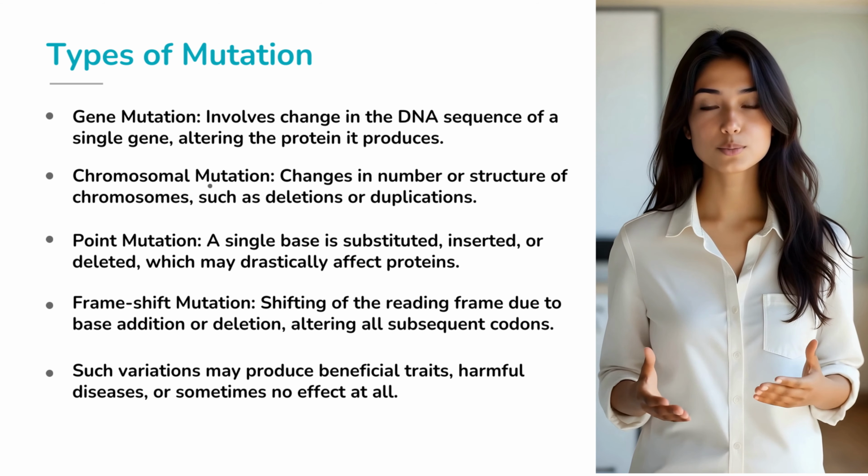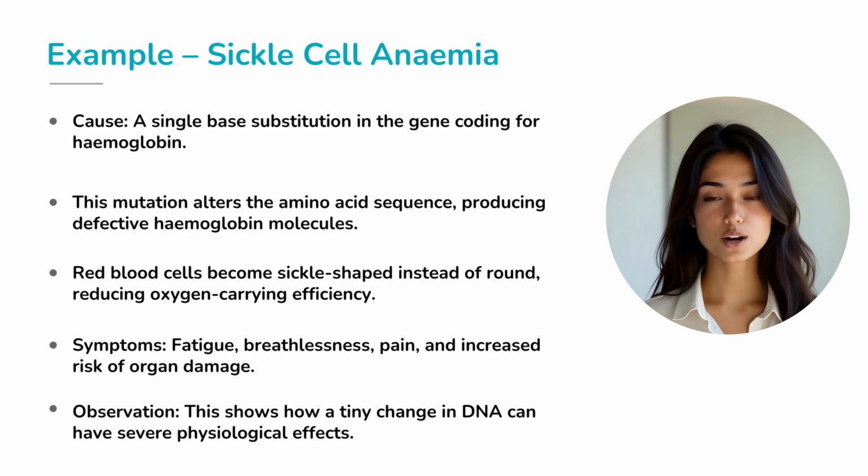Here's a striking example. Sickle cell anemia, a serious blood disorder. It is caused by just one small change in the DNA sequence of the hemoglobin gene. A single base substitution alters the amino acid sequence, producing defective hemoglobin. As a result, the red blood cells, which are normally round and flexible, turn into a sickle shape, rigid and curved. These cells cannot carry oxygen efficiently, leading to fatigue, breathlessness, and severe pain in patients.